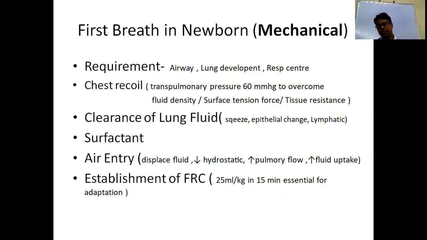So here chest recoil is the mechanical factor that forms the transpulmonary pressure. Here the diaphragm is not acting. Next, once transpulmonary pressure is ready, air has entered, but the airway and the lungs are full of lung fluid. So at the same time the fluid should be cleared. So the clearance of lung fluid.